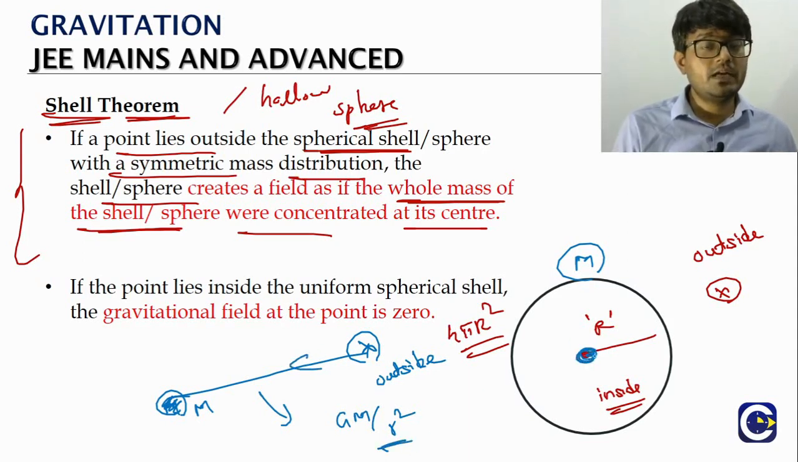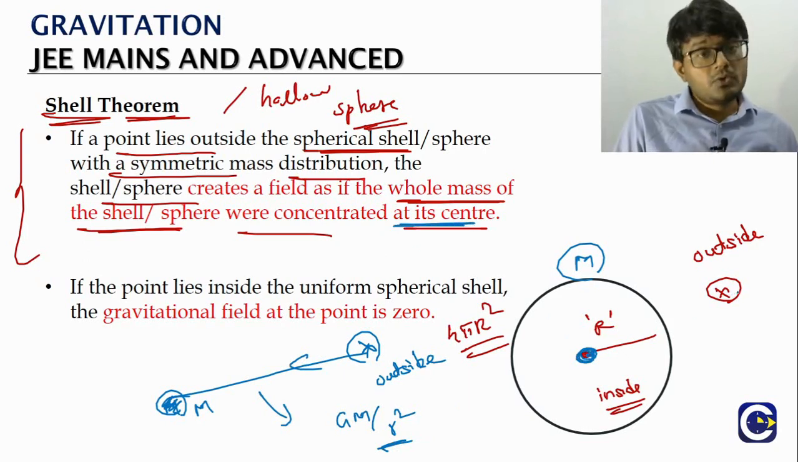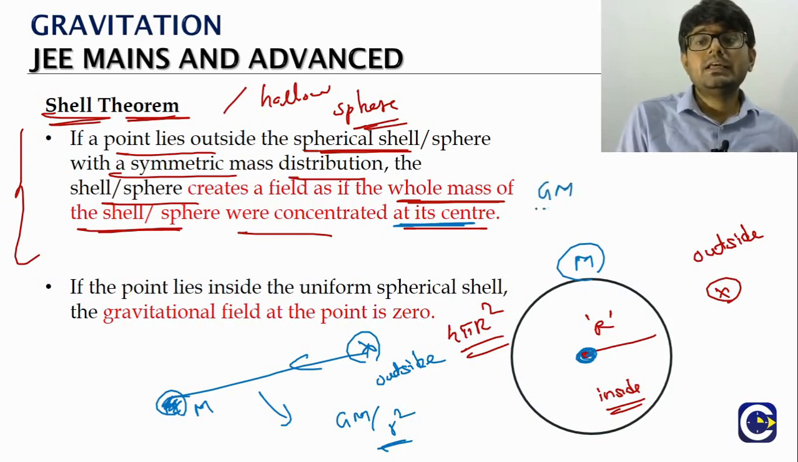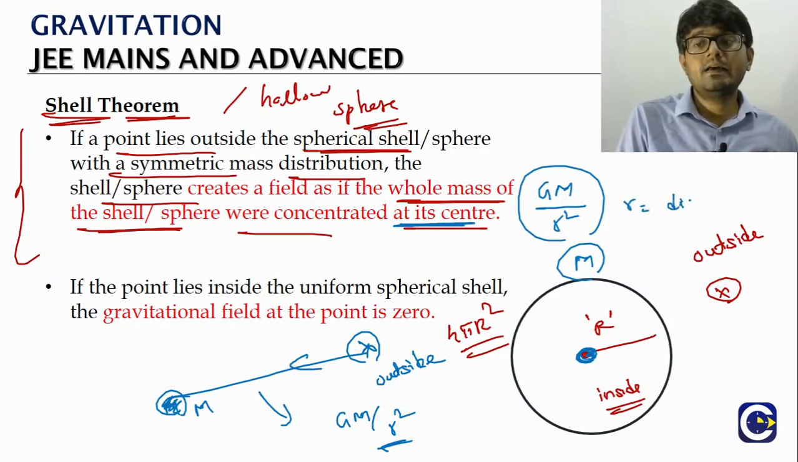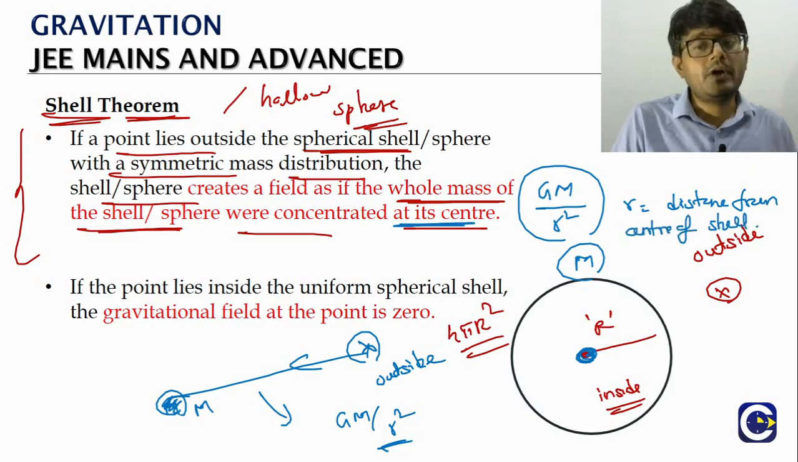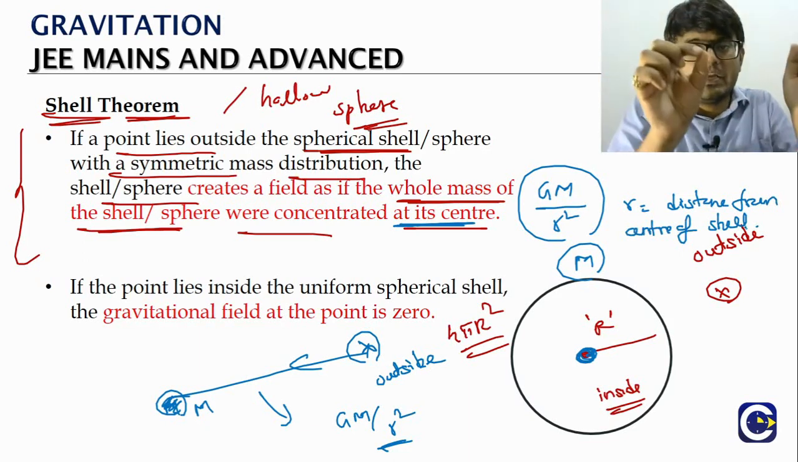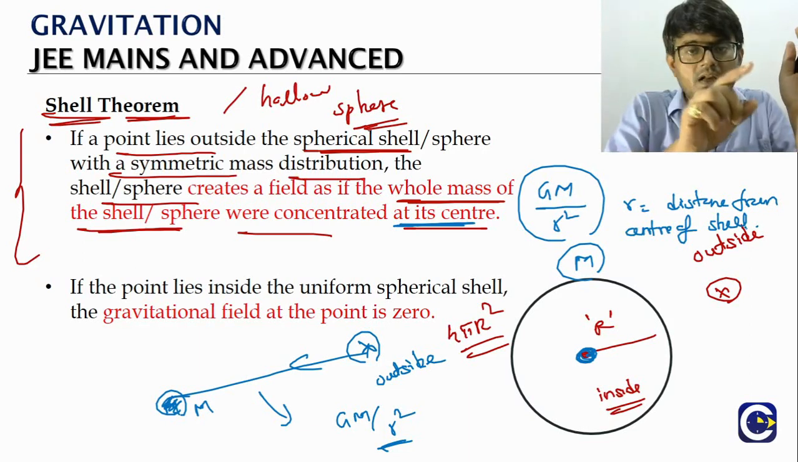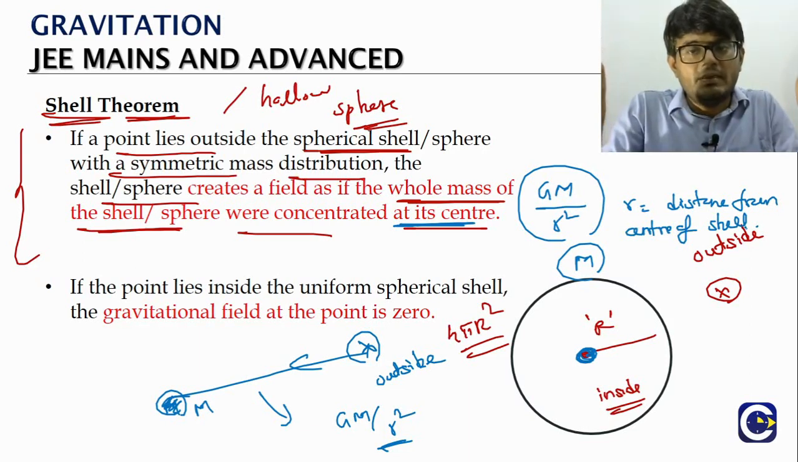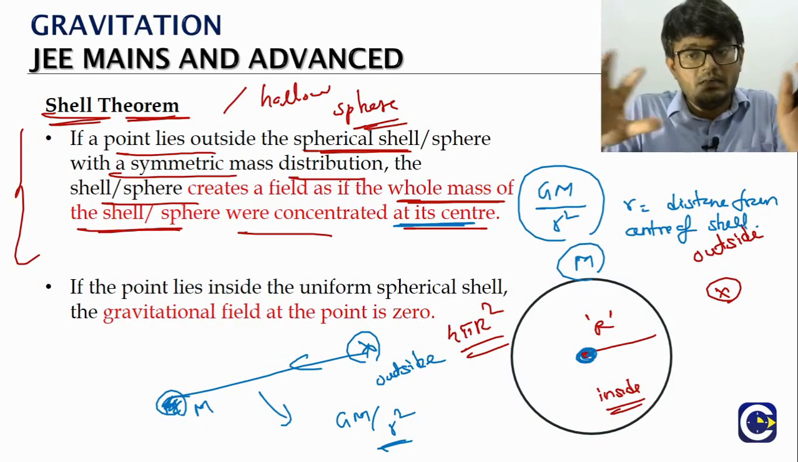So what is this r here? It is the distance from the point mass, which we keep at the center. Which means the field at a point outside will be G times the mass of the shell divided by r square. Here r is the distance from the center of the shell to the point. So this is the first part of the shell theorem: forget about the shell, just think of a point mass at the center of the shell. Whatever field is created, that is the field at the point which is outside.